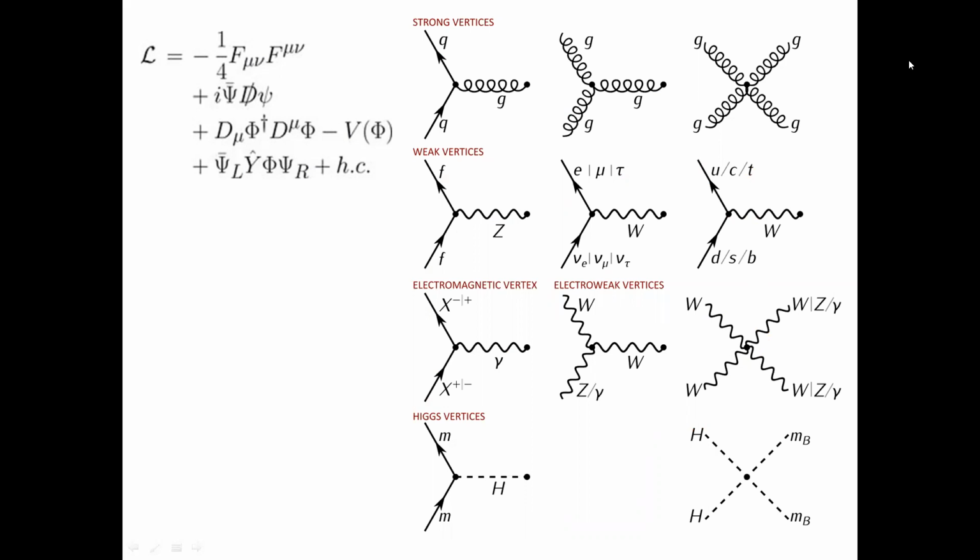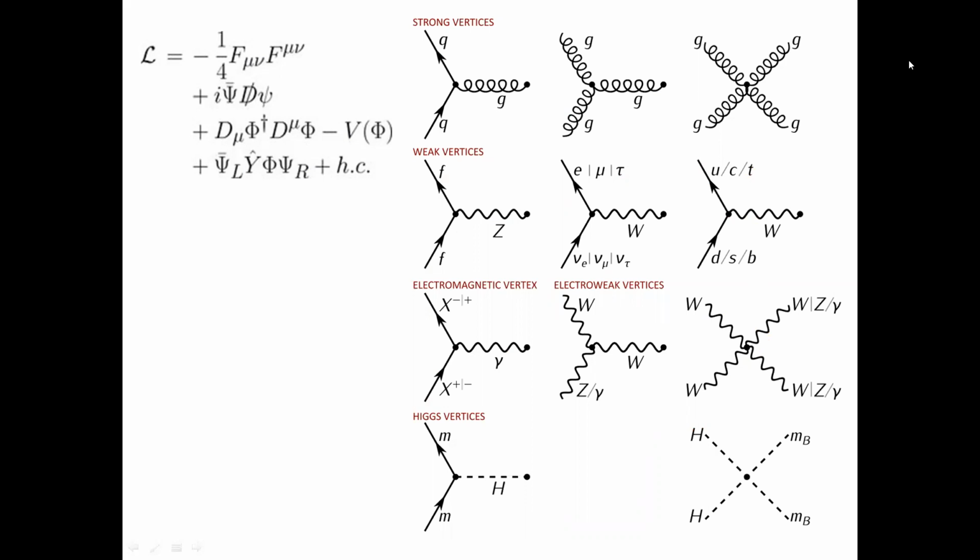There are several terms in the Standard Model Lagrangian. In the first line, there is F mu nu, which is the field strength. That is the kinetic term of the spin one gauge boson. And in the second line, there's psi-bar D psi. Psi is the spin one half fermions, like quarks and leptons.